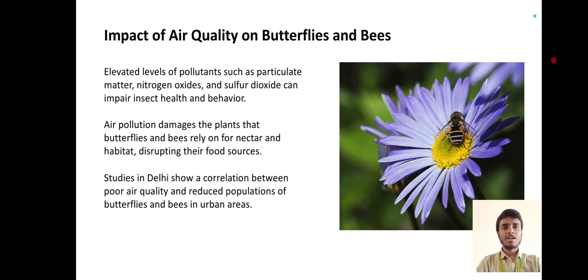Impact of air quality on butterflies and bees. Elevated levels of pollutants such as particulate matter (PM), nitrogen oxides (NOx), and sulfur dioxide (SO2) can impair insect health and behavior. Air pollution damages the plants and trees that butterflies rely on for nectar and habitat, disrupting their food resources. Studies in Delhi show a correlation between poor air quality and reduced populations of butterflies and bees in urban areas.